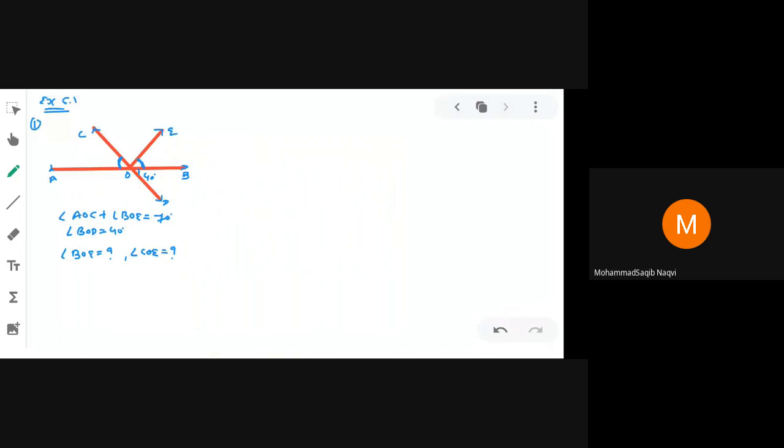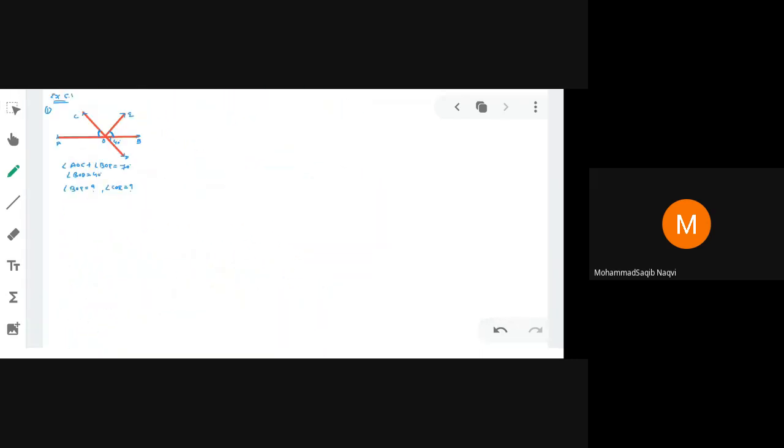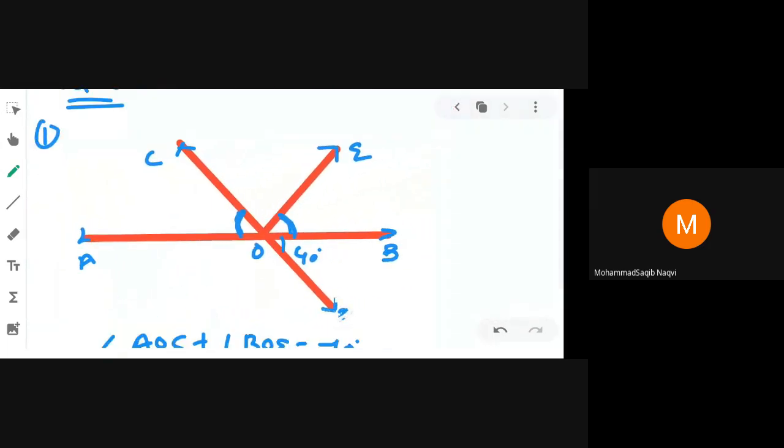Now, first of all, if we consider two lines, line AB and line CD, angle BOD and angle AOC are vertically opposite angles.